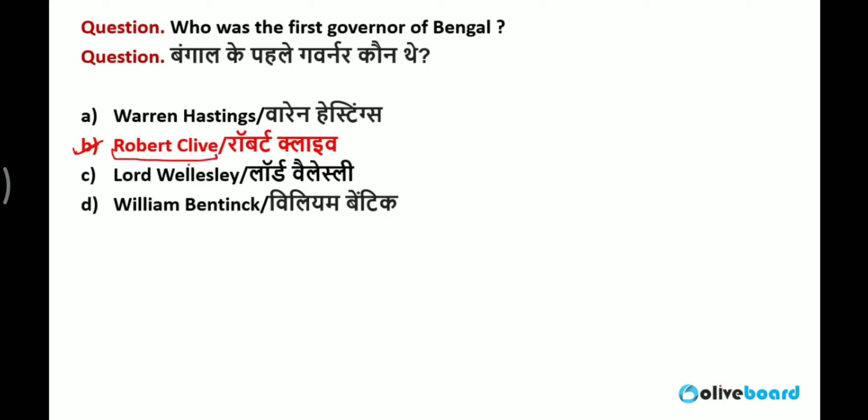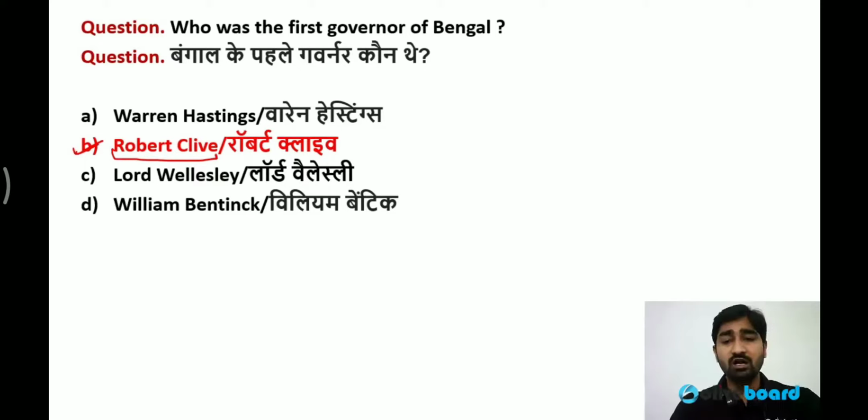The Battle of Plassey was a conspiracy by the British against the Nawab of Bengal, whose name was Sirajuddaulah. After this conspiracy, the Britishers got control over Bengal, and because Robert Clive was leading the British force during the Battle of Plassey, he was appointed as the first governor of the company in Bengal.